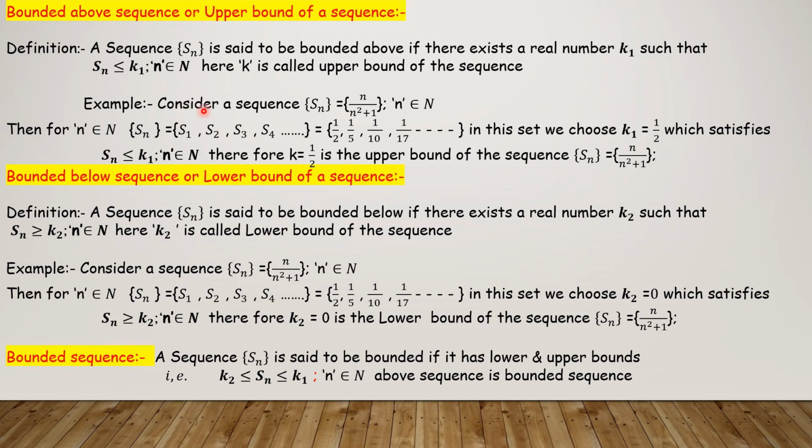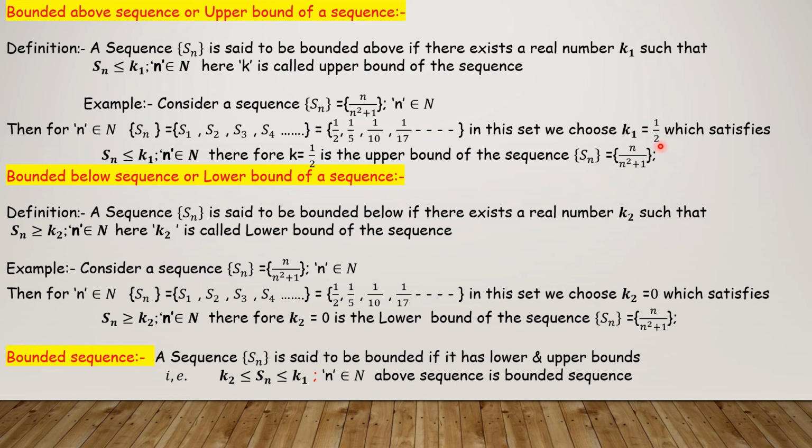Example: consider a sequence Sn equal to n by n square plus 1, where n belongs to N. Then for n belongs to N, Sn is S1, S2, S3, S4 equal to 1 by 2, 1 by 5, 1 by 10, 1 by 17. So here Sn less than or equal to k1 means this k1 must belong to this set and must satisfy this condition, meaning that number must be greater than or equal to each and every term of the sequence. You choose such a number from this. 1 by 2 we can take.